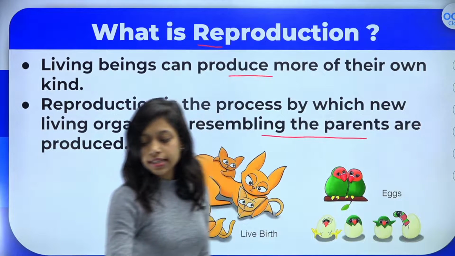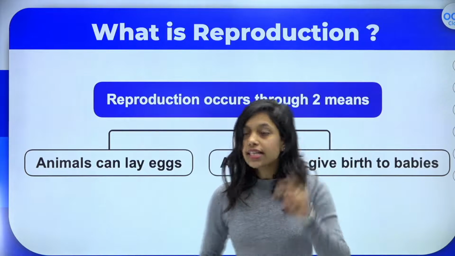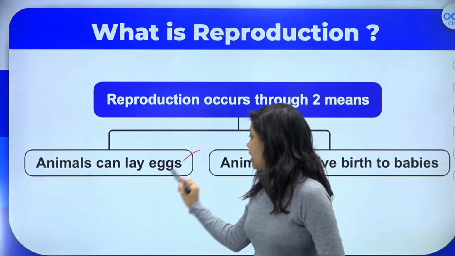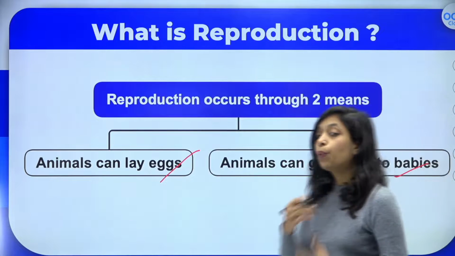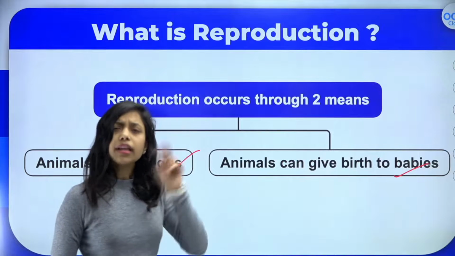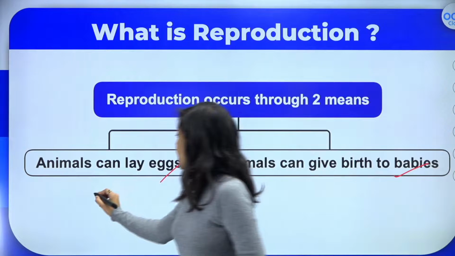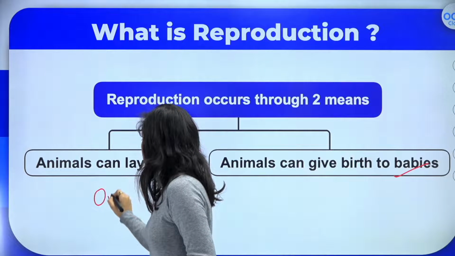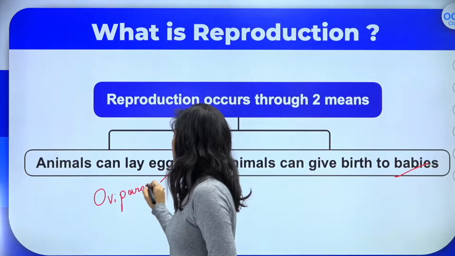Yes? That's great. So reproduction can happen in 2 ways. One is animals that can lay eggs. The second one is animals that can give birth to babies, okay? These are the common names, but there are scientific names for these terms, okay? Animals that can lay eggs are called oviparous animals. This is very important.